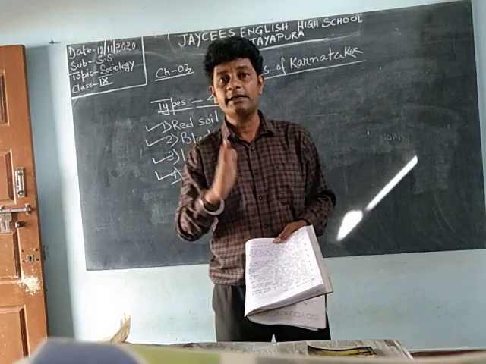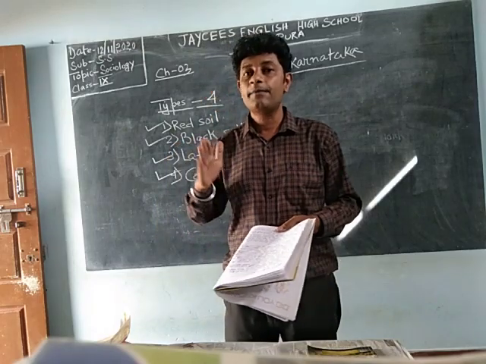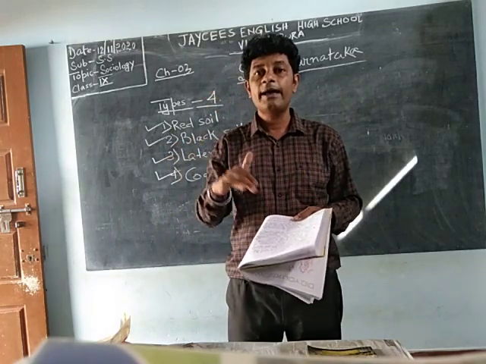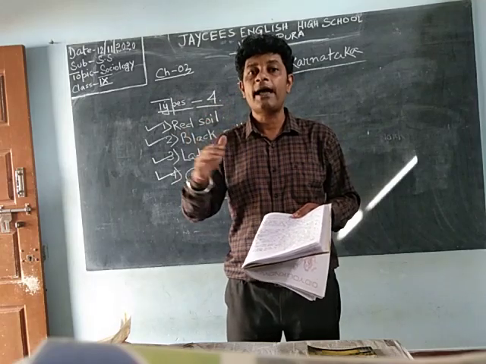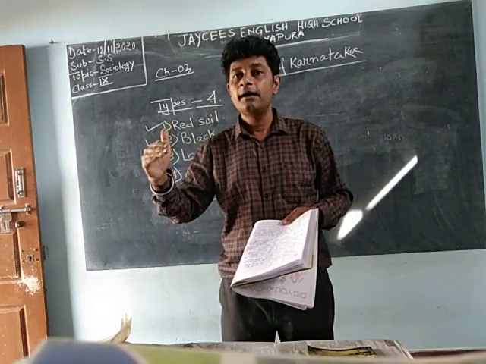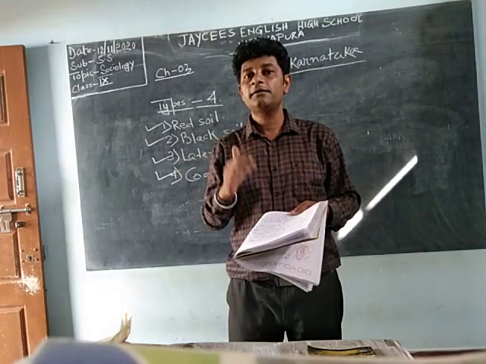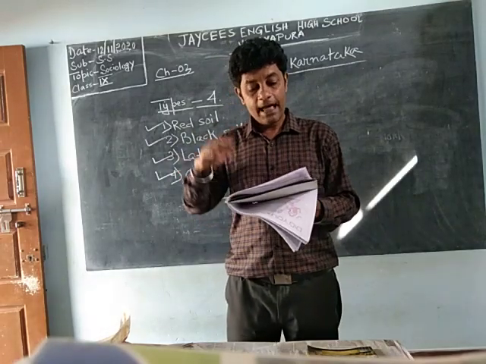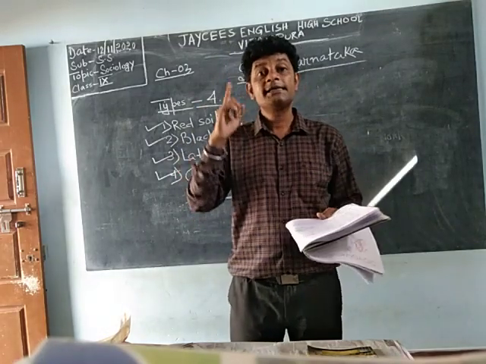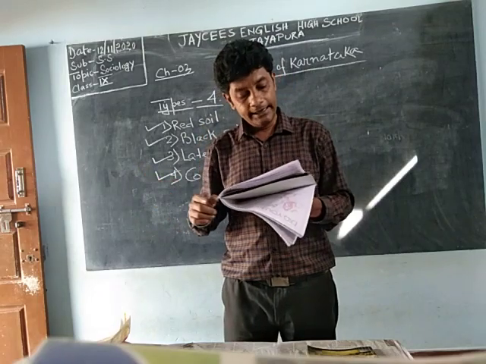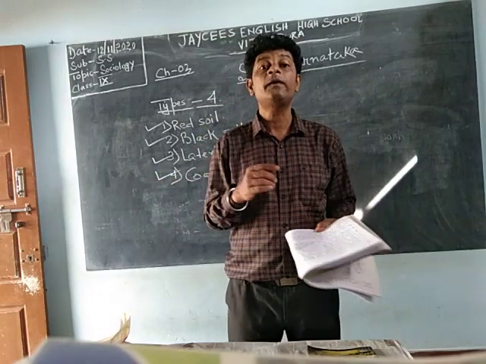Previously I told you that coastal areas have waves, and with the waves alluvium comes and gets dissolved with the soil. So this soil is known as alluvial soil. But this soil consists of sand and clay also. It is rich in organic nutrients.